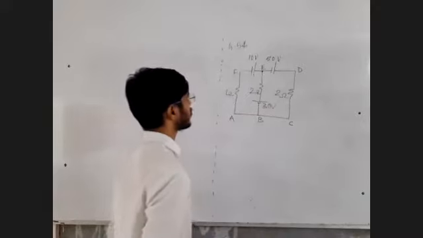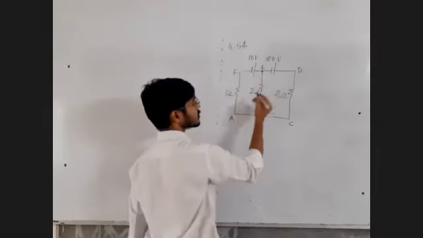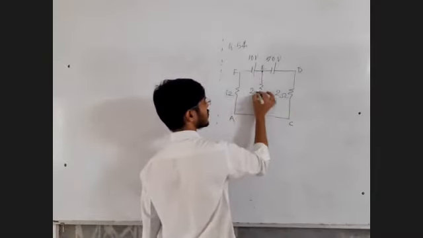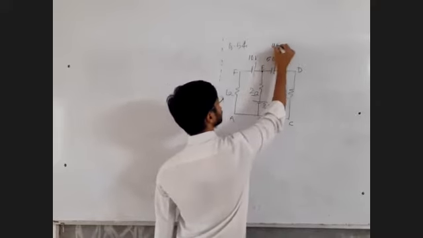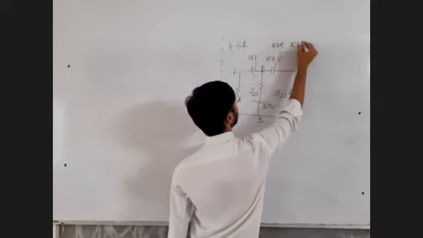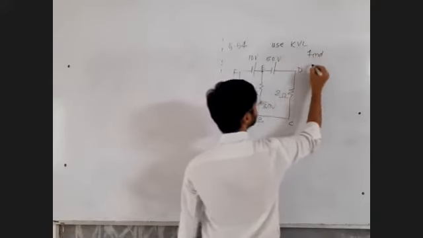Will you be able to solve this question on your own? Let me give the directions of the currents and you find those currents. Use KVL, Kirchhoff's voltage law, and find the current in each wire.